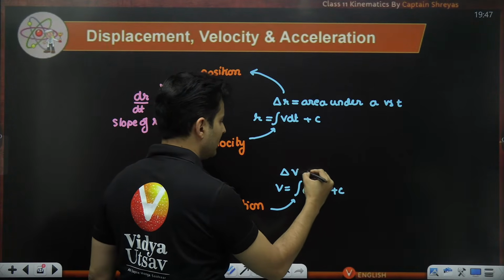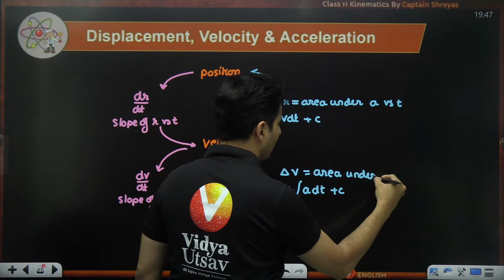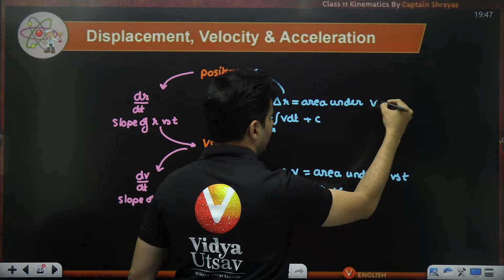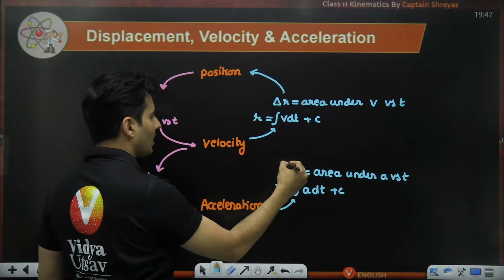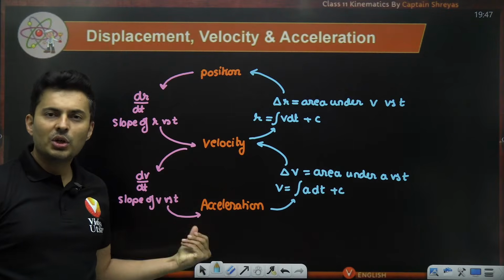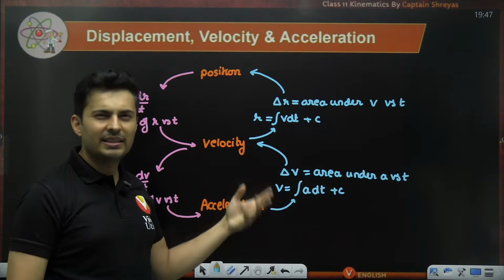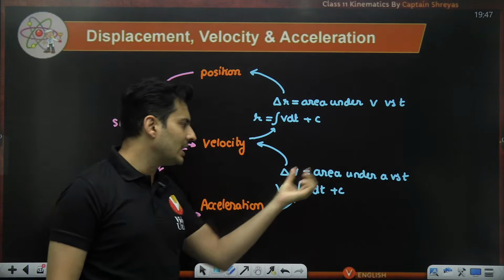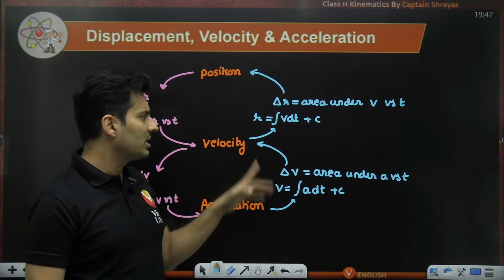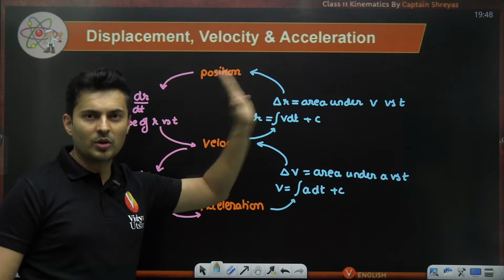But if you want to find the change in velocity, you find the area under the acceleration versus time graph. If you remember this, your job is done. The main problem happens during the reverse part because it is integration. So please keep in mind, whenever change is asked, it is area, basically definite integration. When it is just velocity or just position, integrate it normally with a constant. If you keep this much in mind, most of the reverse process will be clear.